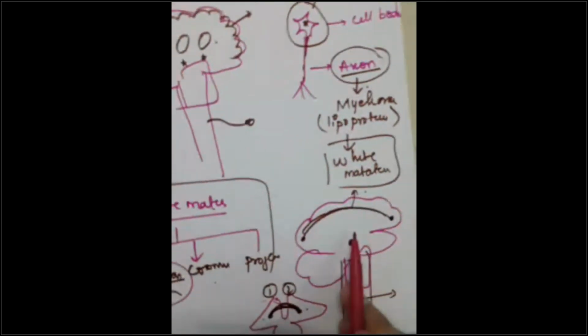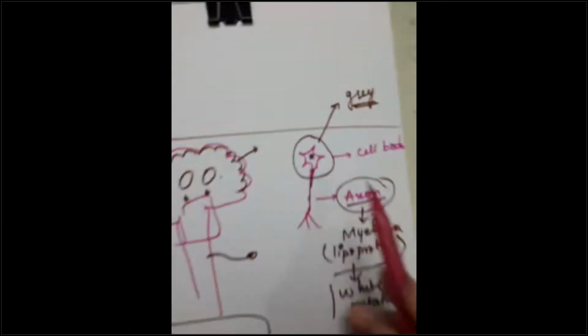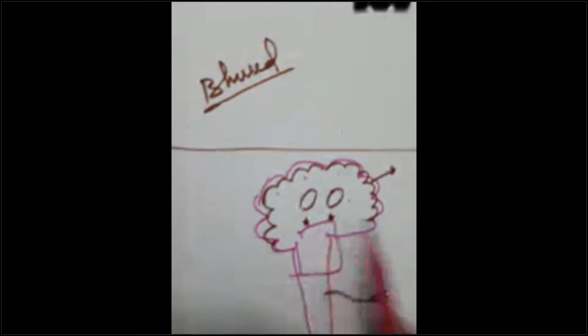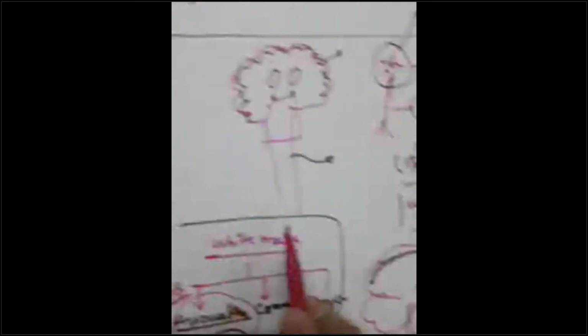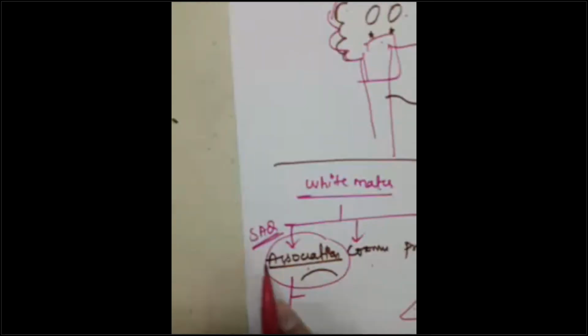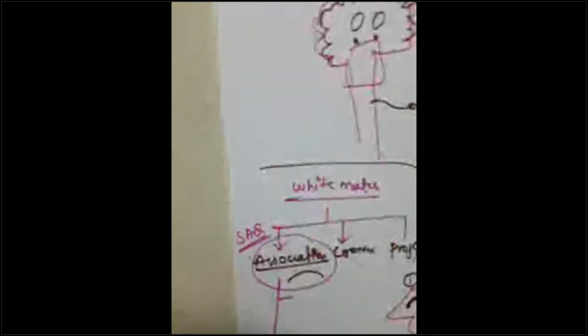After I told you the concept, this is the white matter. Okay, white matter, gray matter, white matter. Gray matter: cortex, basal ganglia, and the nuclei. White matter connecting the parts of the central nervous system. We have the association fibers, we have the commissural fibers, and we have the projection fibers. Now, association fibers, SAQ, read it from your textbook, very easy.